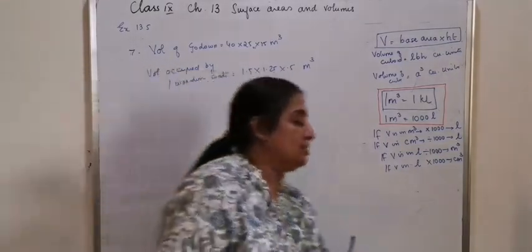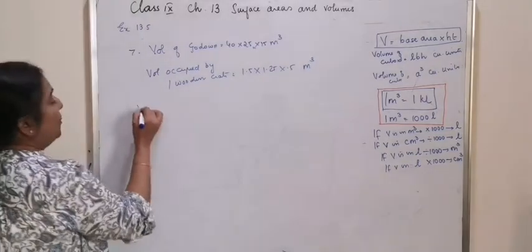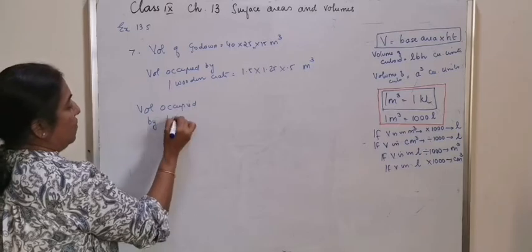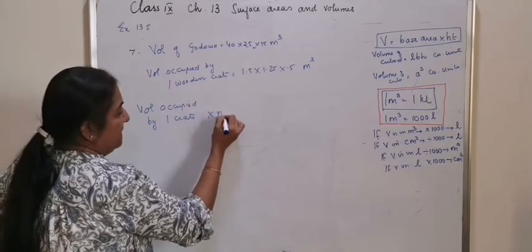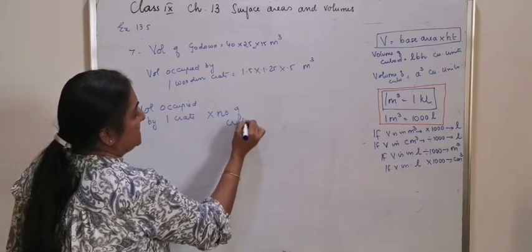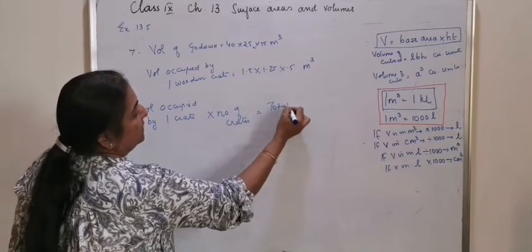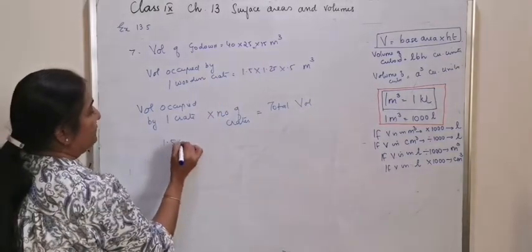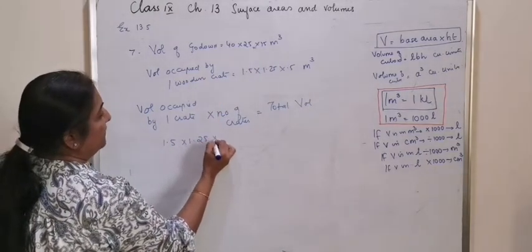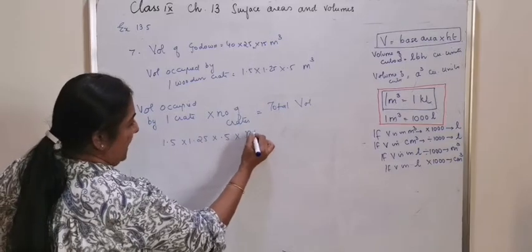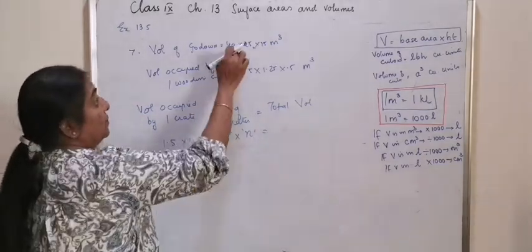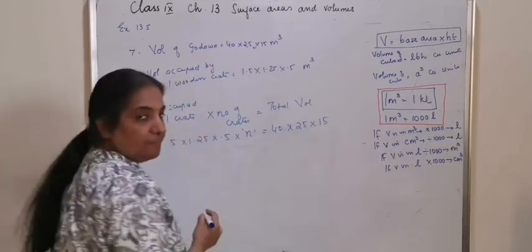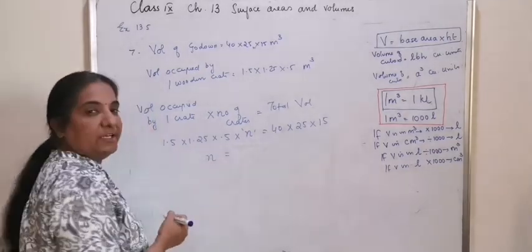So the same logic: volume occupied by one crate multiplied by number of crates is giving you the total volume. So 1.5 into 1.25 into 0.5 into n, number of crates, is giving you the total volume as 40 into 25 into 15. So what will be the number of wooden crates?